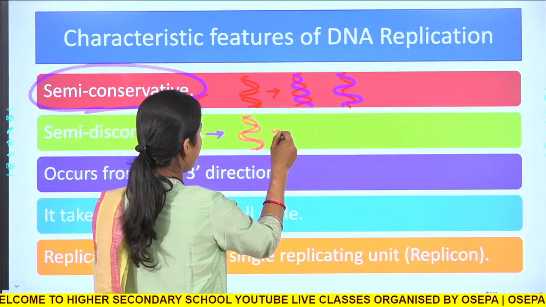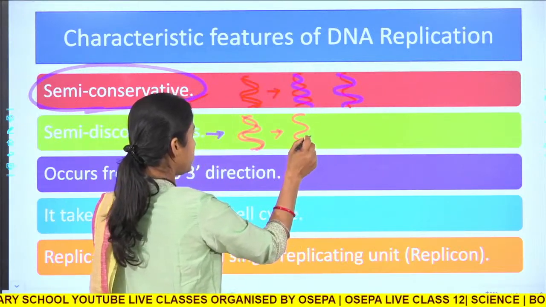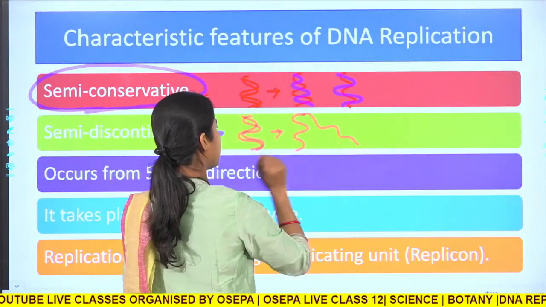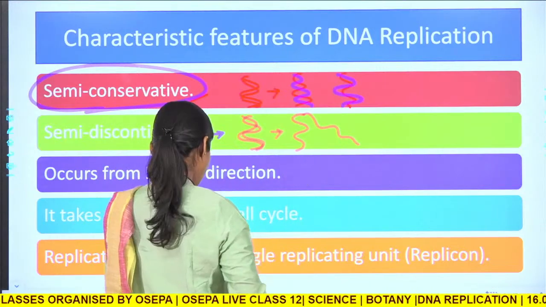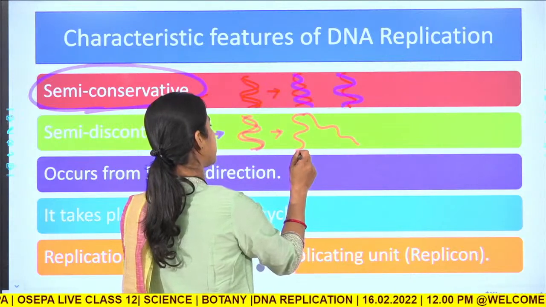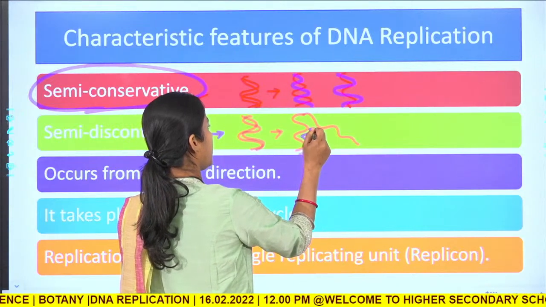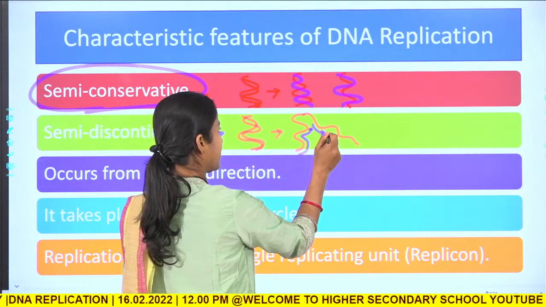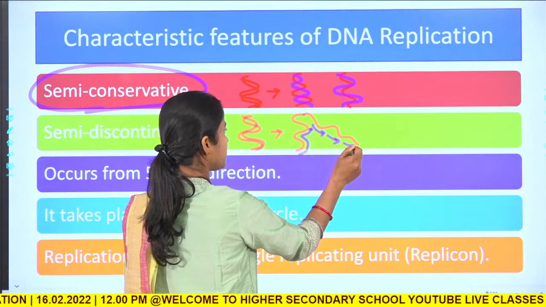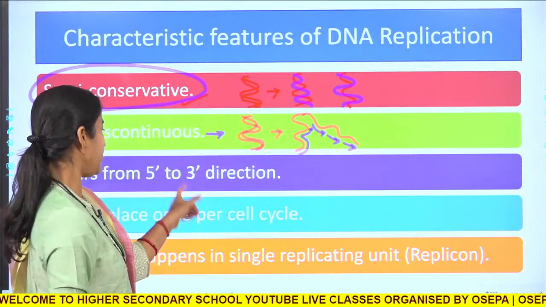When they generate a template like this, one strand is synthesized in a continuous manner, okay. The other strand is synthesized in a discontinuous manner like this, okay. That we will discuss in more detail.